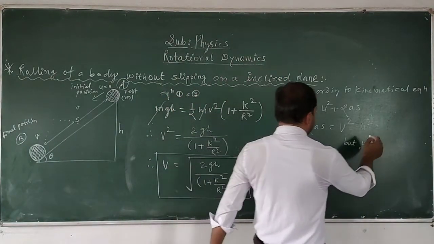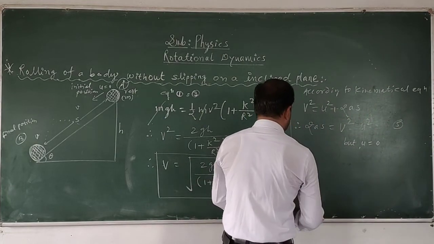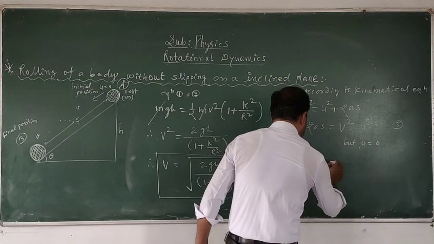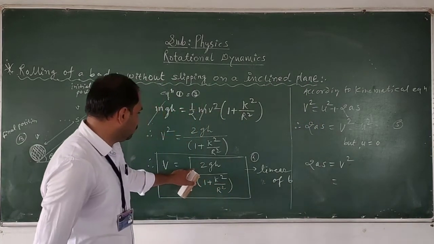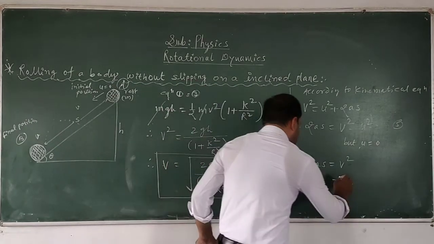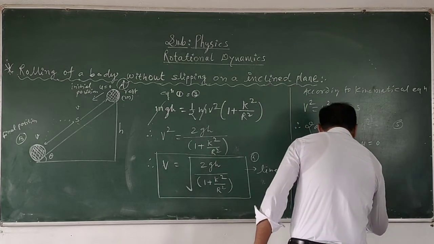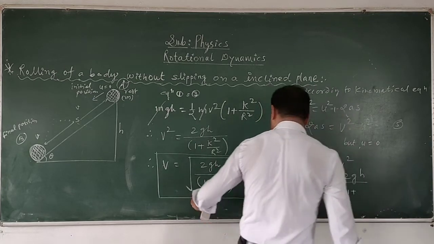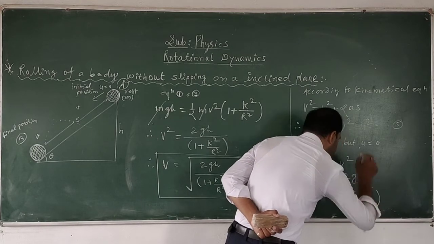Therefore, here this equation number 5 becomes twice AS is equal to V square. Therefore, V is given, putting equation number 4 here, therefore 2gh upon in bracket 1 plus k square upon r square.